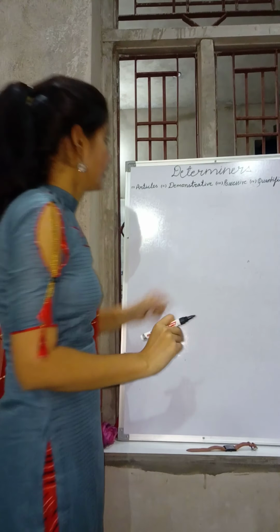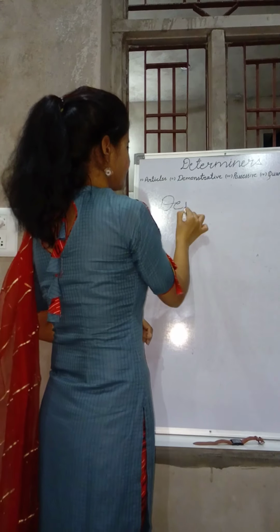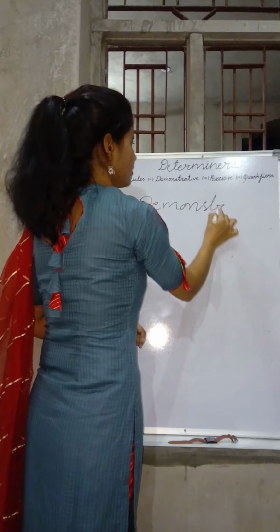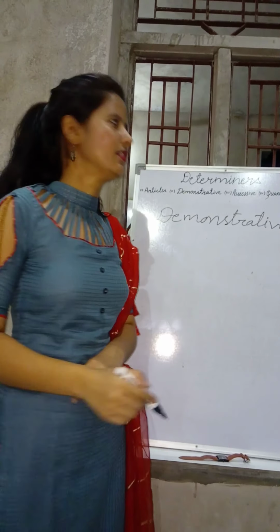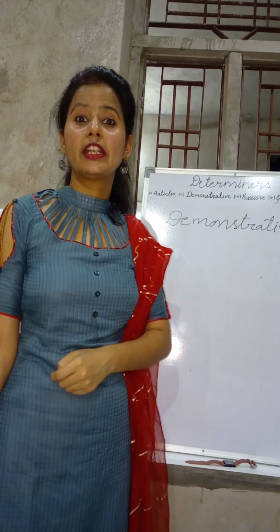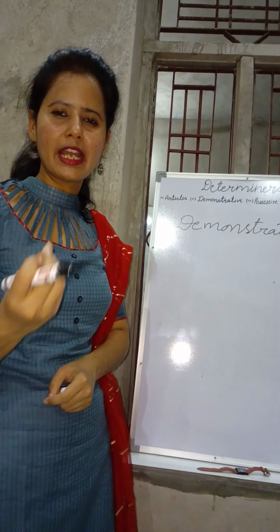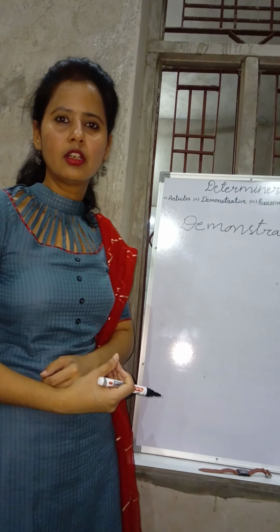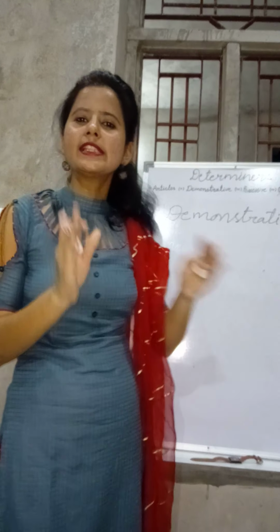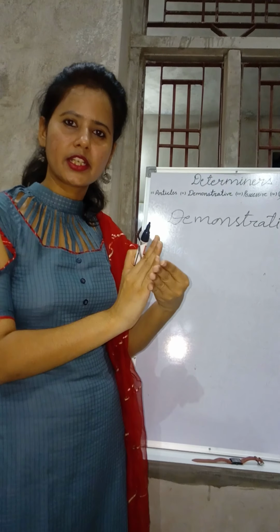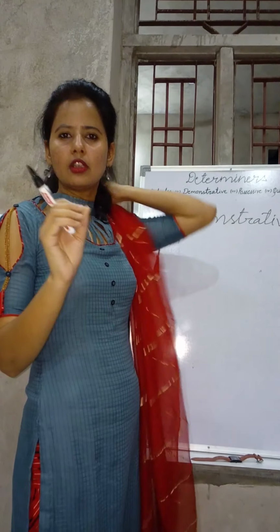The next one is demonstrative. It's very important, look at it. Some people have a misconception about this. I have heard several people saying that demonstrative pronouns are called determiners. This is not true, it's completely wrong. Actually, demonstrative adjectives will be called determiners here. So first of all, you need to look at what the demonstratives are and what is the difference between a demonstrative adjective and a demonstrative pronoun.